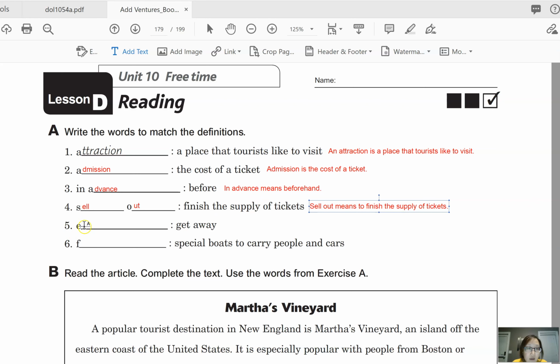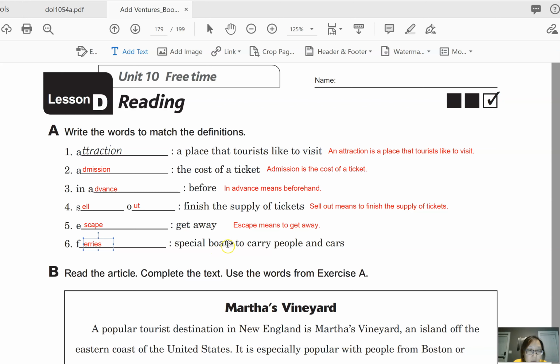Let's look at number 5. Escape means, and again, escape is a verb, so we also use to. Escape means to get away. And then finally, ferries.